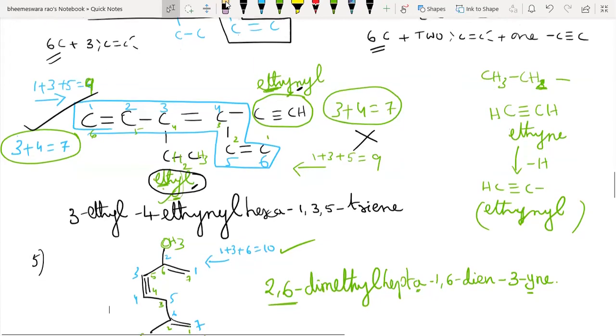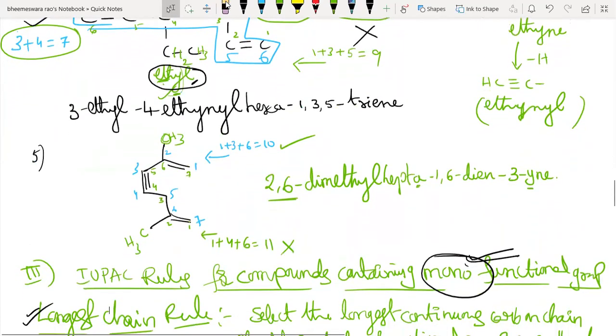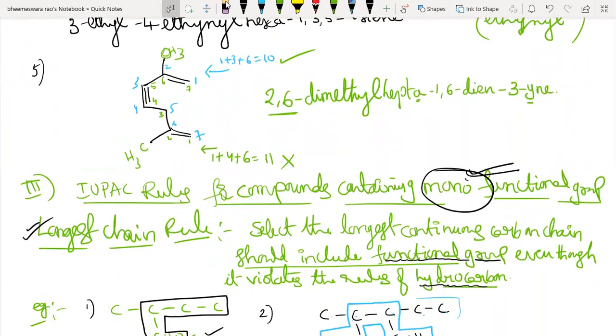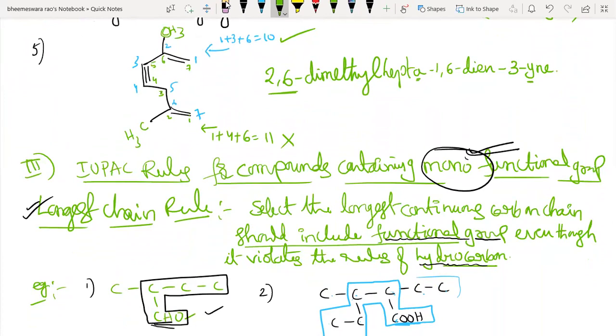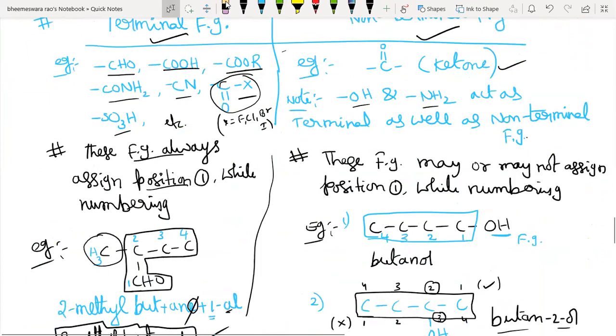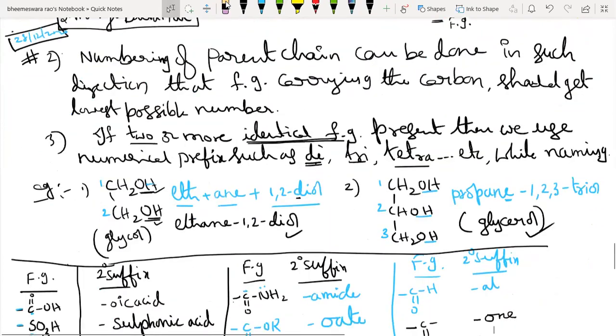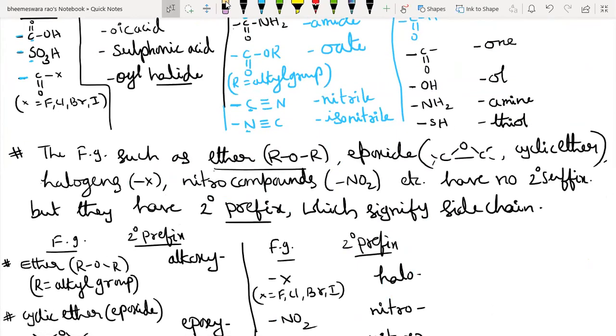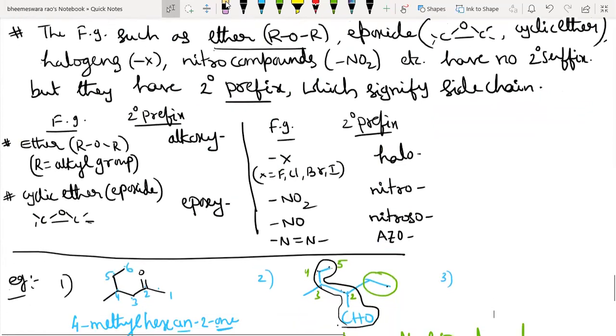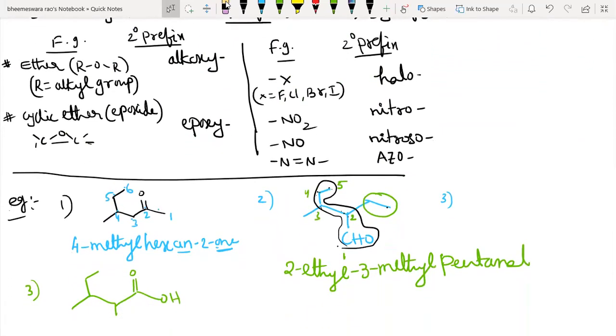See the rule I discussed earlier: select the longest continuous carbon chain that should include the functional group, even though it violates the rules of hydrocarbons. The 6 carbon chain is the longest, okay, but here the functional group is not included. That's a problem. That's why we take this 5 carbon chain, even though it is not longer than 6, because the parent chain should include the functional group. That's why it is the correct one. Very good. Next.